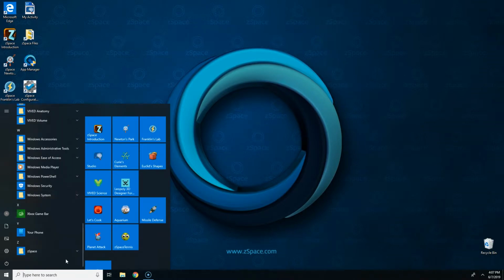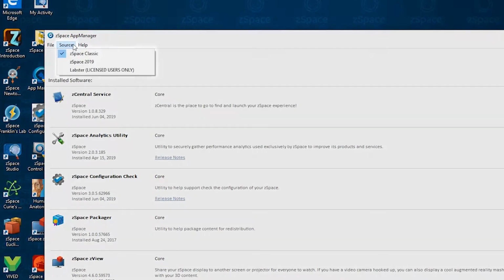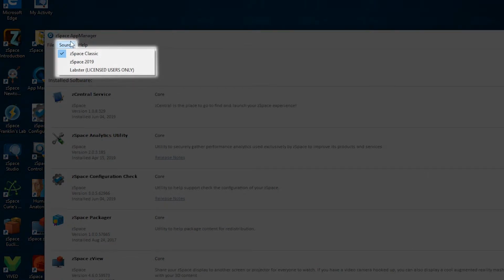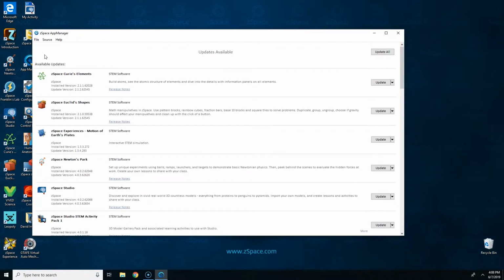Open up App Manager and go to the top left-hand corner and select the Source option. You should now see several options. Select the zSpace 2019 option. App Manager will now refresh with new content ready to update.